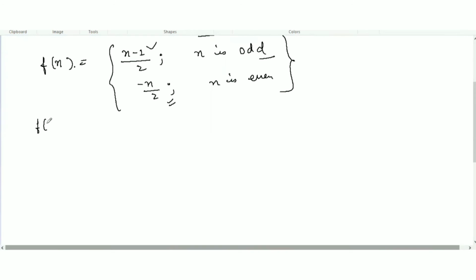So let's take f(1). 1 is odd, so we use this one: (1 minus 1) over 2, 0 over 2, this will be 0. Let's take f(2). 2 is even, so we take this function, minus 2 over 2, which gives me minus 1.